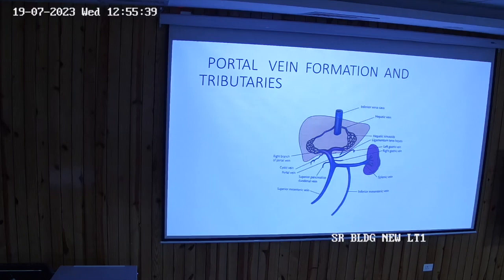In the right margin of the lesser omentum, there are three structures.